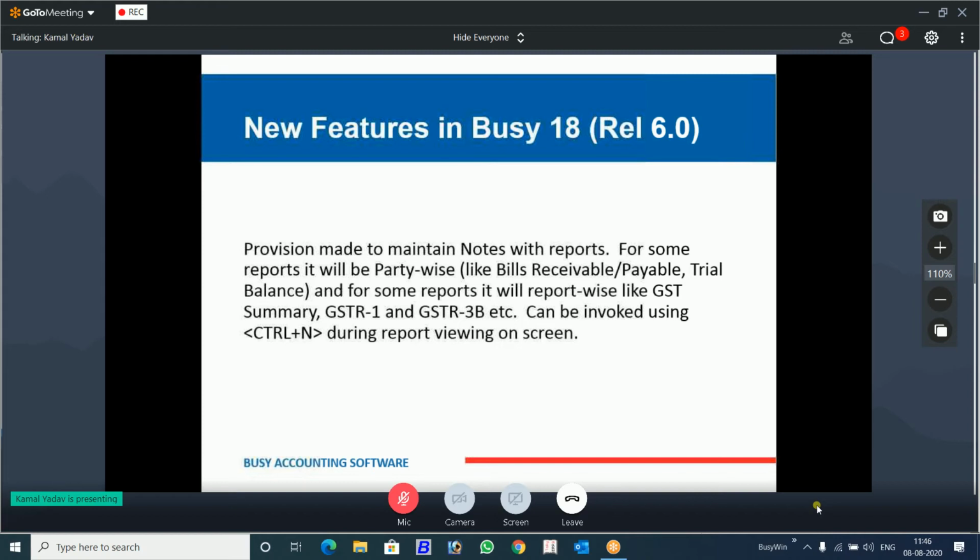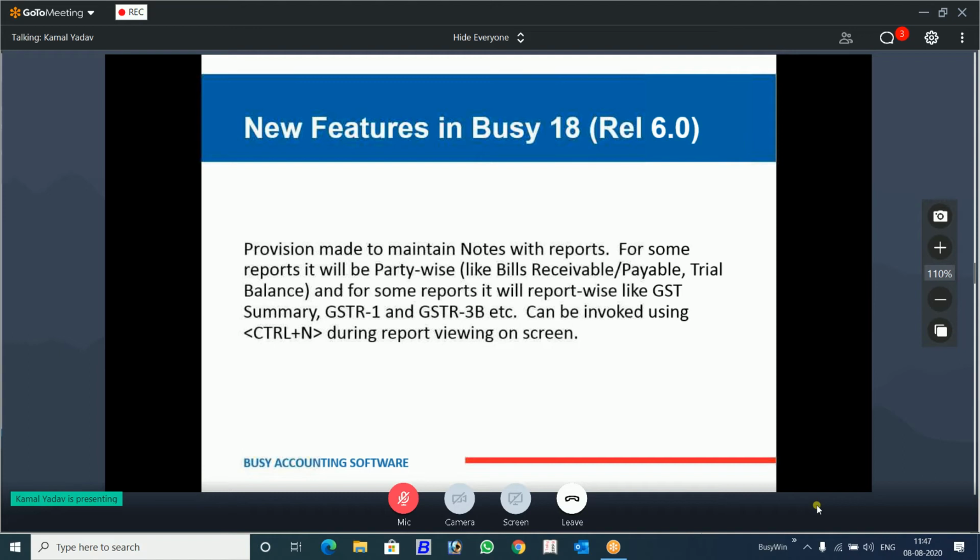Now we will see some other features. Some I will explain verbally, some I will do in Busy. There is a feature of notes. This note is different from the notes manager that we are going to show you. It's not the note that warns you your meeting time is there. It's different. Notes for reports.